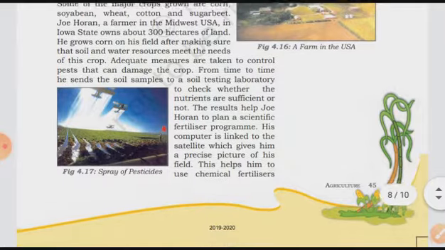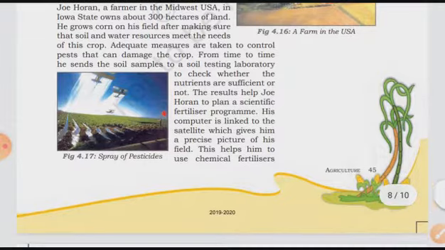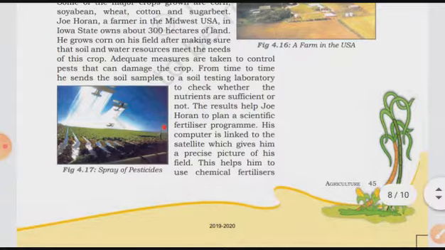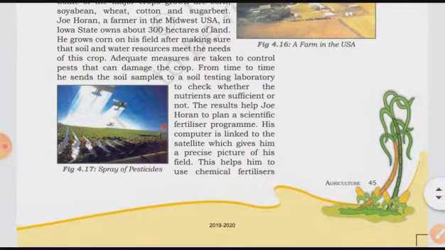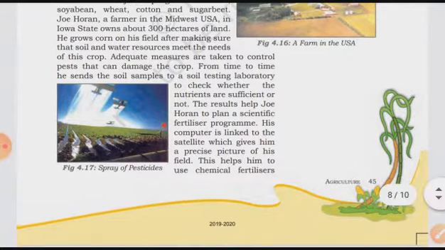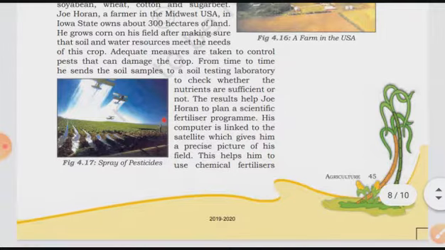He grows corn on his field after making sure that the soil and the water resources meet the needs of this crop. That is, proper water supply and prepared soil. After this, he grows the corn on his 300 hectares of land.